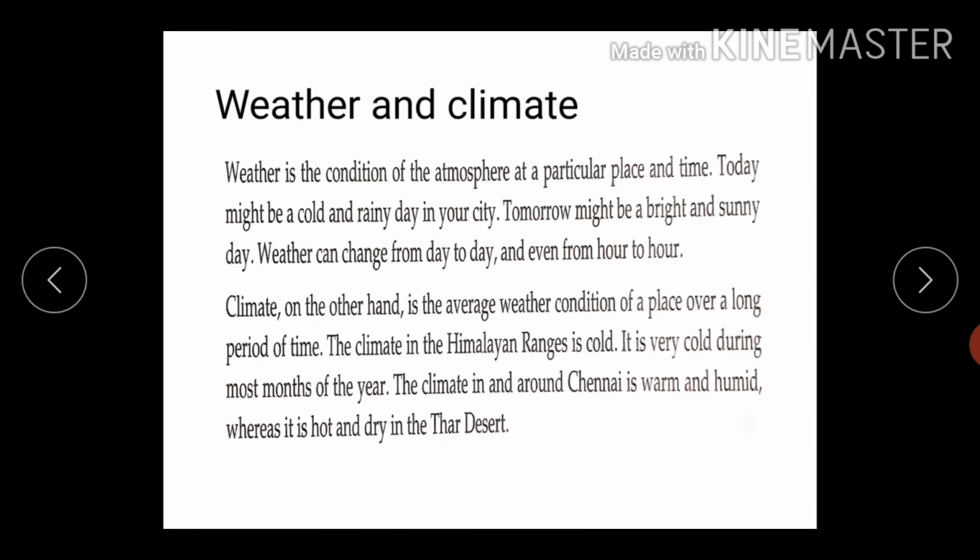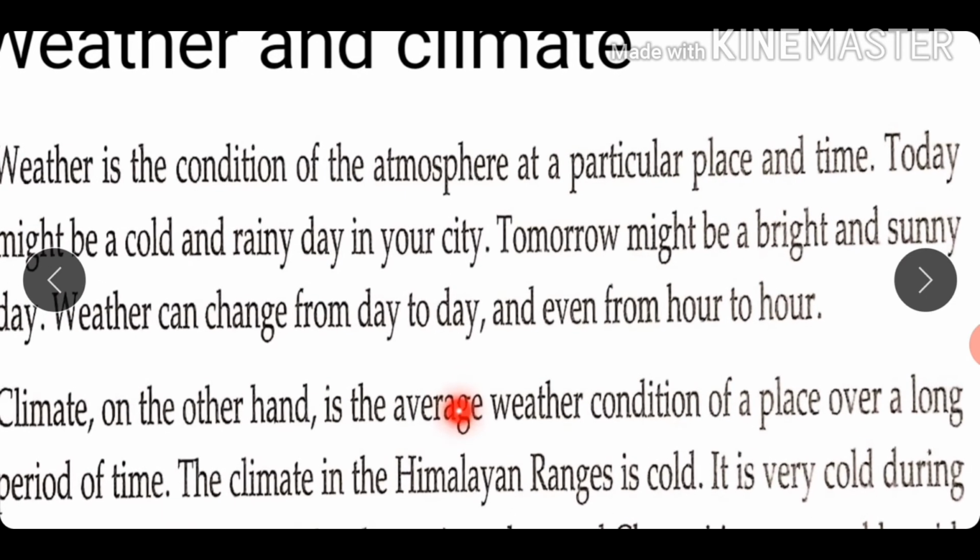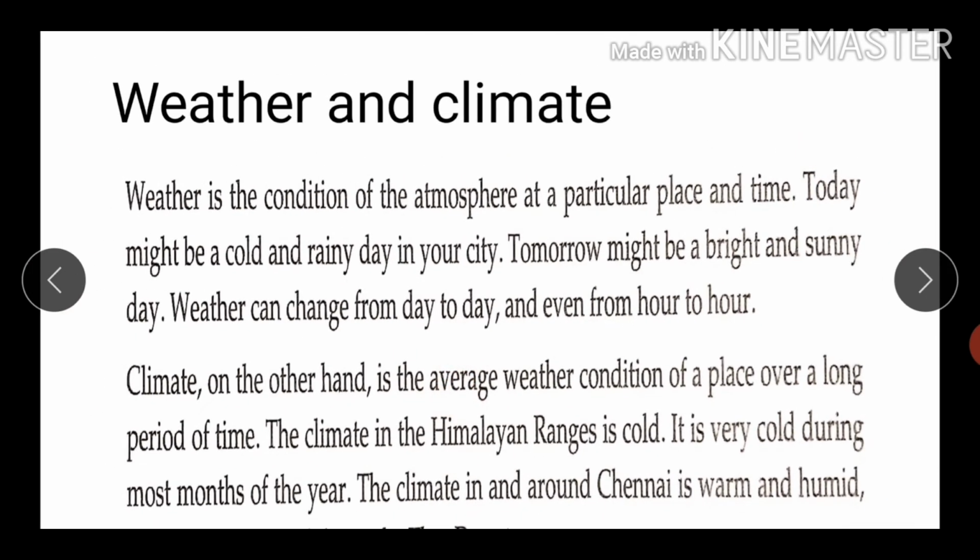Weather and climate. Weather is the condition of atmosphere at a particular place and time. Today might be a cold and rainy day in your city. Tomorrow might be a bright and sunny day. Weather can change from day to day and even from hour to hour.